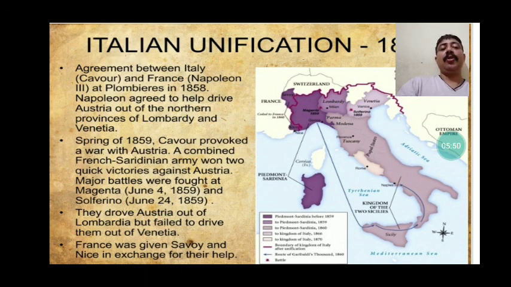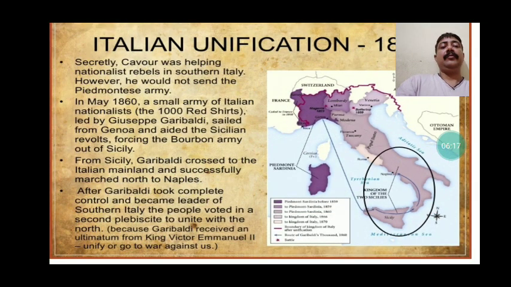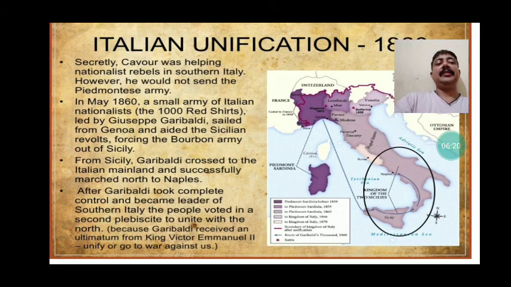Cavour also provoked the war with Austria. A combined French-Sardinian army won two quick victories against Austria. So finally, with the effort of Cavour, the Austrians became weak, and once they became weak, they left the northern part of Italy. And this is how Lombardy and Venetia finally came under the control of Italy. Now, similarly, after 1860, Italian unification in 1860.